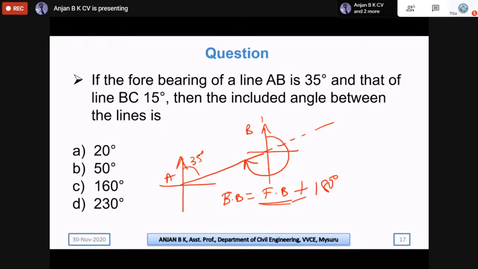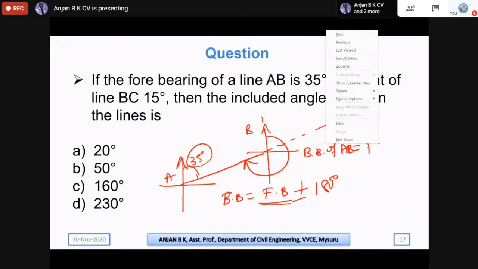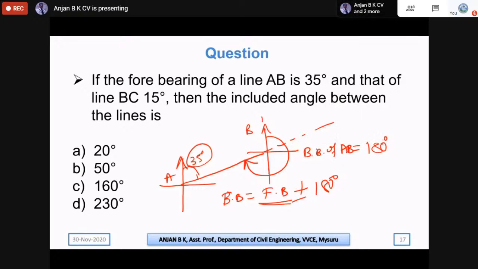If the observed forebearing is less than 180 degrees, as in this case, we need to add 180 degrees. So the back bearing of line AB will be 180 degrees plus the observed forebearing, that is 35. So we get 215 degrees as the back bearing of AB.